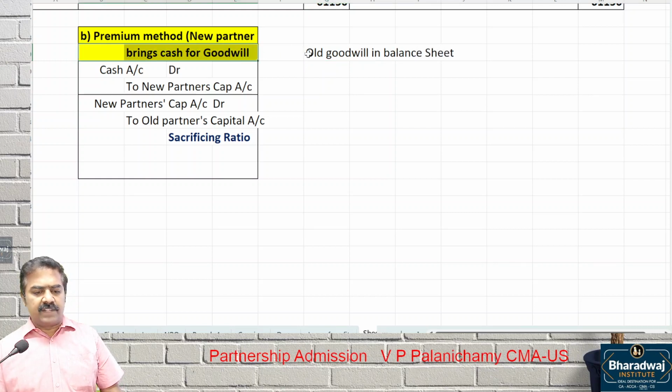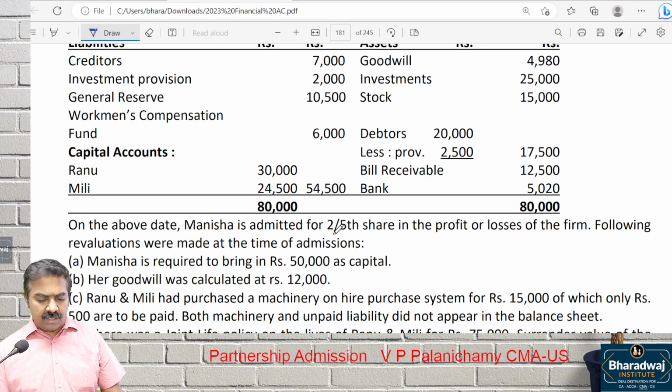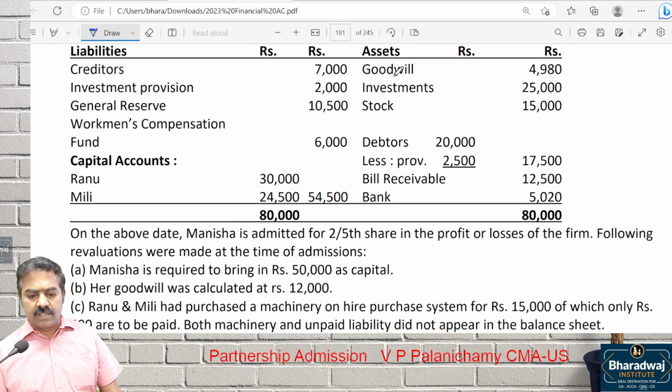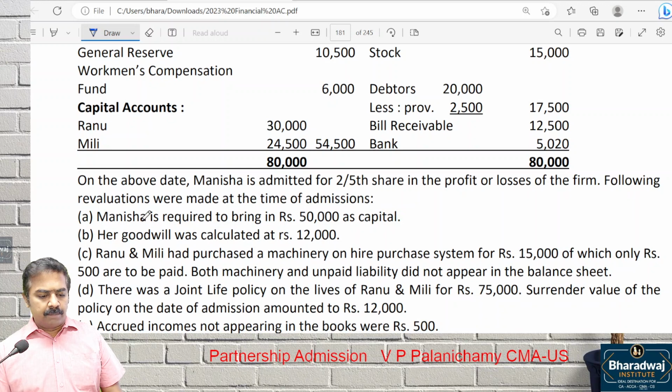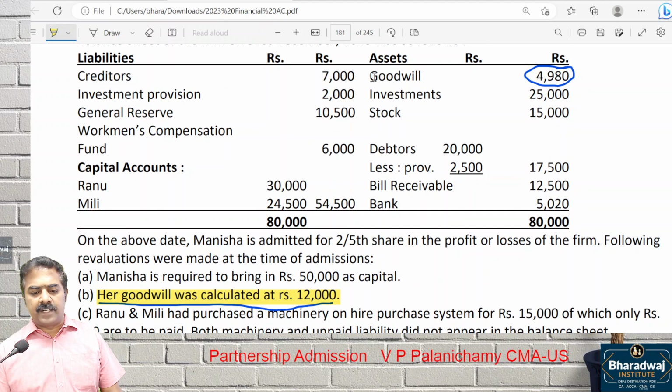If there is any old goodwill in the balance sheet, don't copy this, pay attention. Look at this. There is a goodwill in the balance sheet of 4980. Manisha is admitted to the partnership. Her goodwill is calculated at 12,000. Is it total goodwill or her goodwill? Her goodwill means she has to bring in money for this. How much does she have to bring in? 12,000. She brings in money for goodwill.